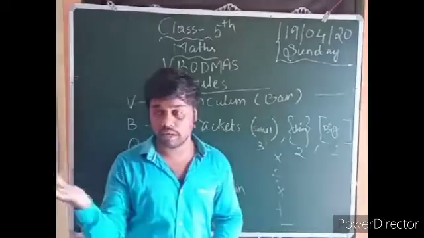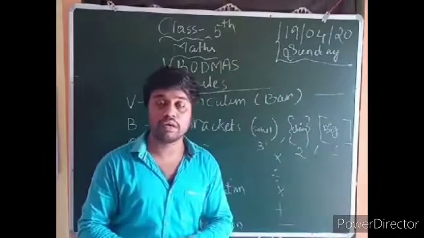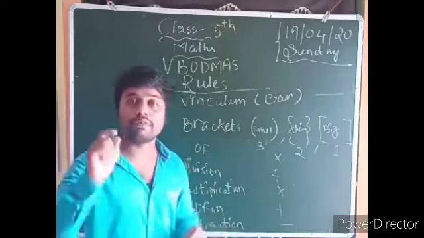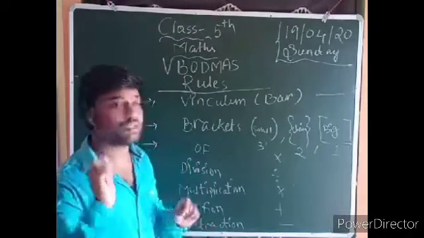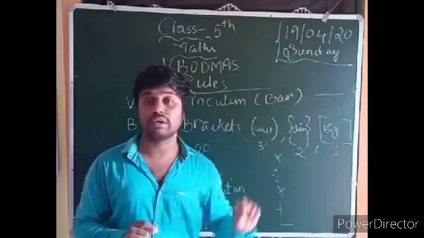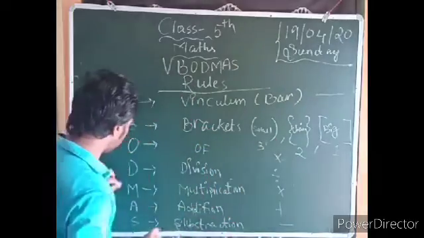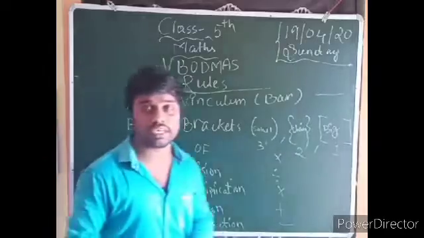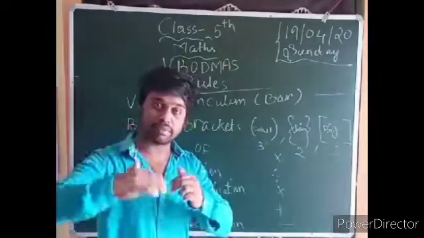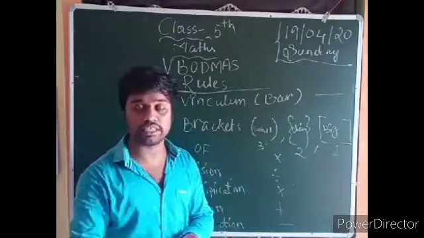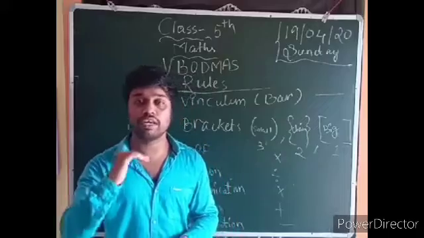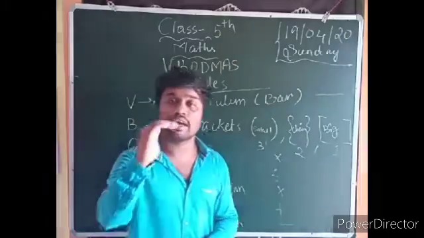In any equation with numbers, you must solve serially. For example, if one equation has no vinculum, the next step is the bracket. If a bracket is present, you solve the bracket first. If you go directly to multiplication when a bracket is present, the answer is wrong. So follow the systematic order only: V after B only, B after O only, O after D only, D after M only, M after A only, A after S only.